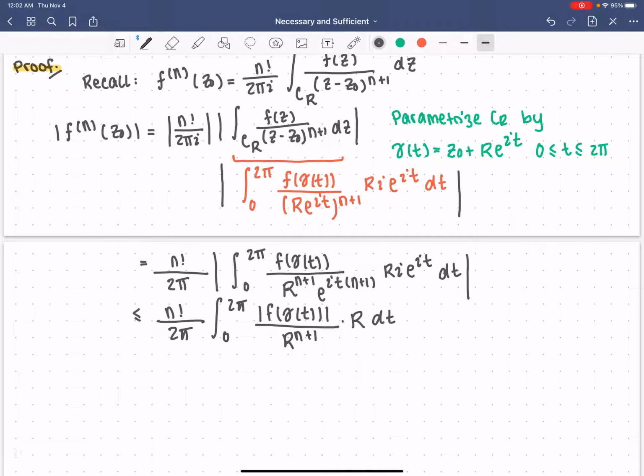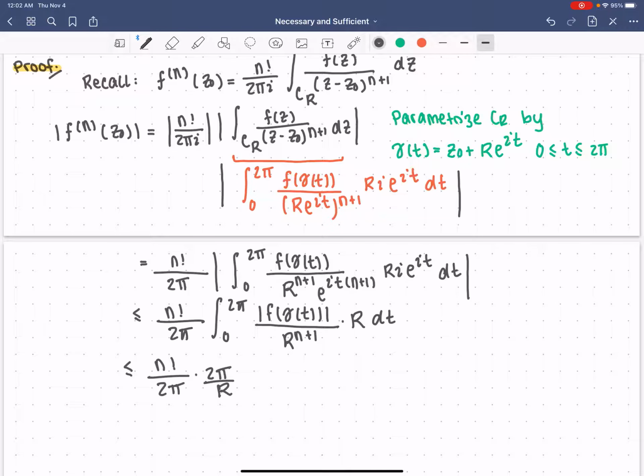And now let's apply the basic estimate. To estimate this contour integral, I'm going to multiply the length of the contour times the maximum value of the integrand. So this is less than or equal to n factorial over 2 pi times, well, 0 to 2 pi has a length of 2 pi. R to the n plus 1 and R are constants, so I don't need to worry about maximization. If I have R over R to the n plus 1, in the denominator I have an R to the n.